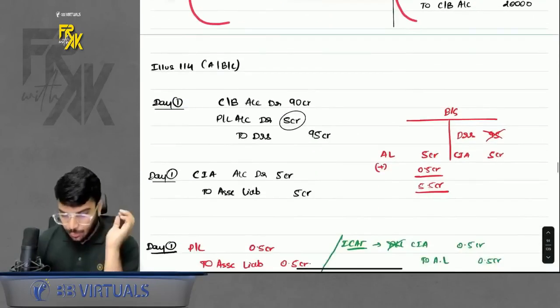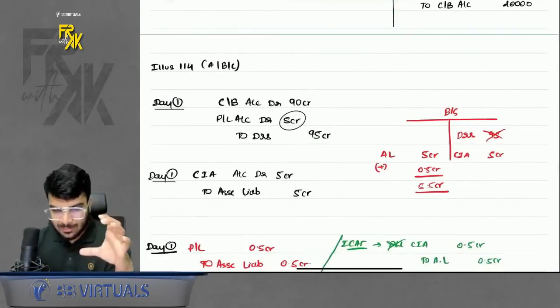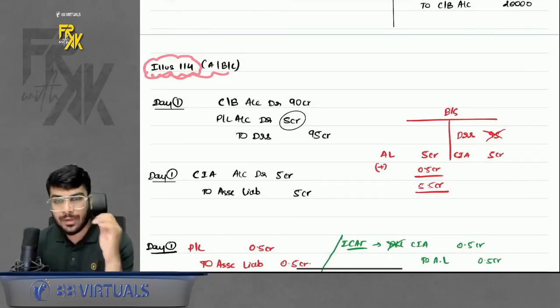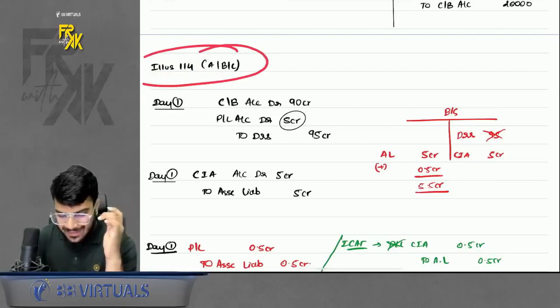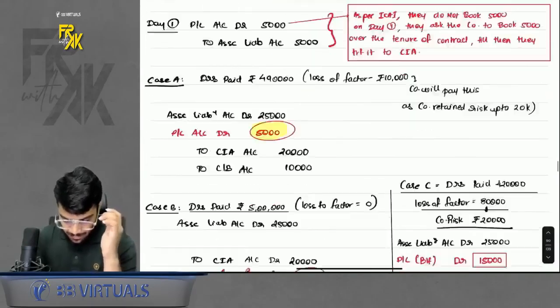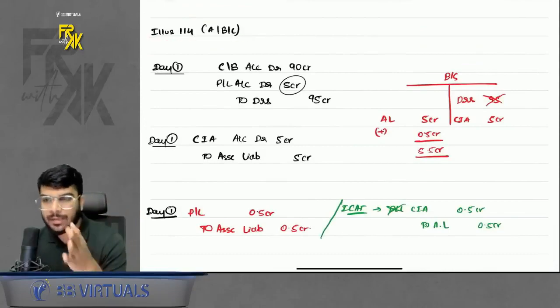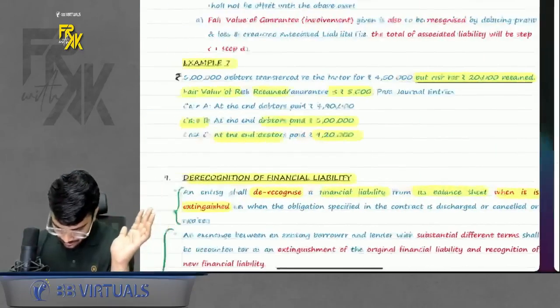After this, as soon as you read this provision of factoring, you have to revise the illustrations. You have to revise illustrations 124A, B, and C. Not LDR, but exactly similar to what we discussed in my example. So I am not wasting time in revising it again. Illustrations 124A, B, and C you can revise. It is a straightforward question.